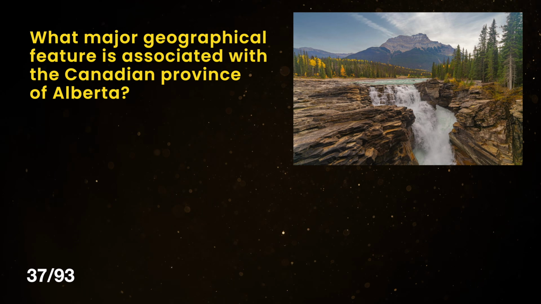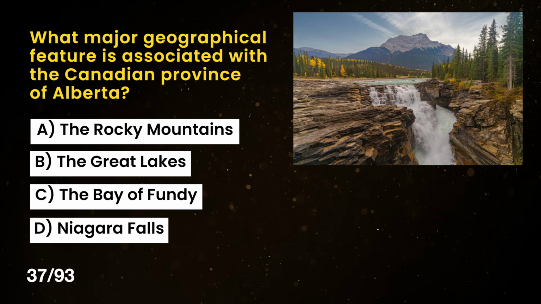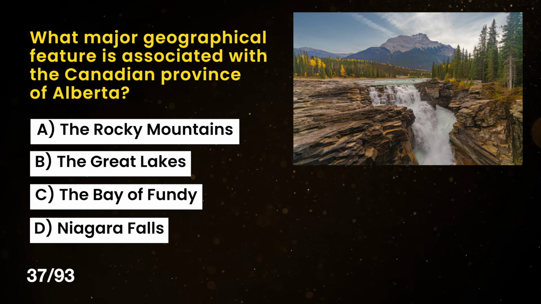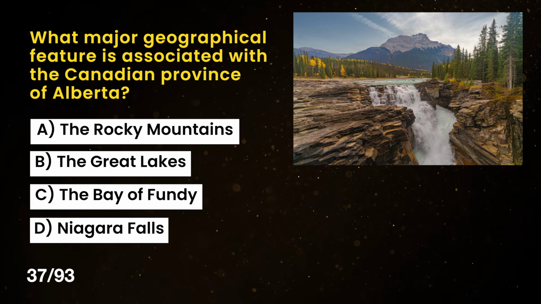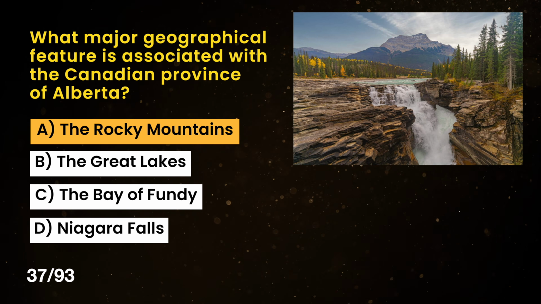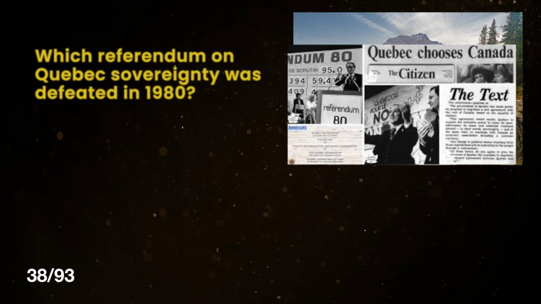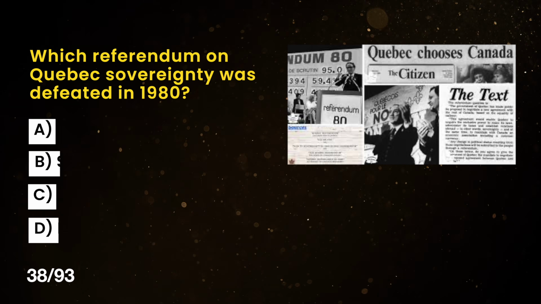What major geographical feature is associated with the Canadian province of Alberta? A. The Rocky Mountains. B. The Great Lakes. C. The Bay of Fundy. D. Niagara Falls. The correct answer is A. The Rocky Mountains. Which referendum on Quebec sovereignty was defeated in 1980?